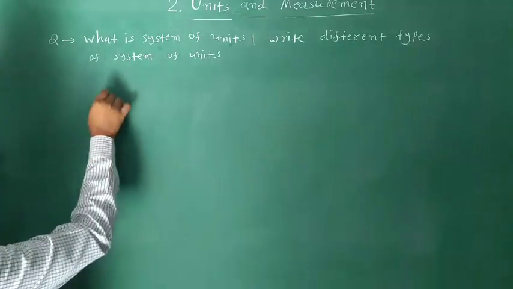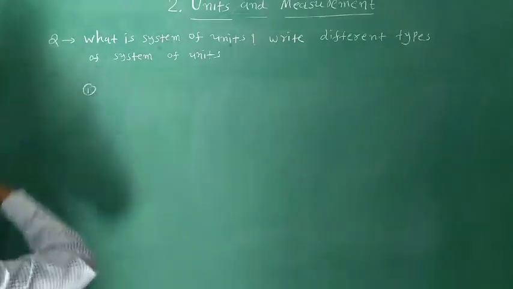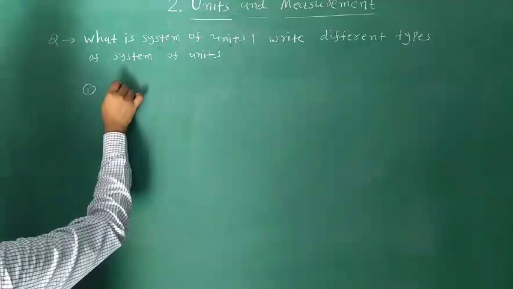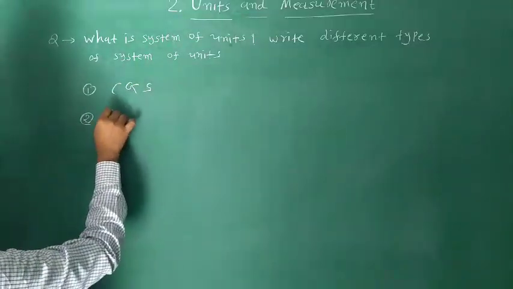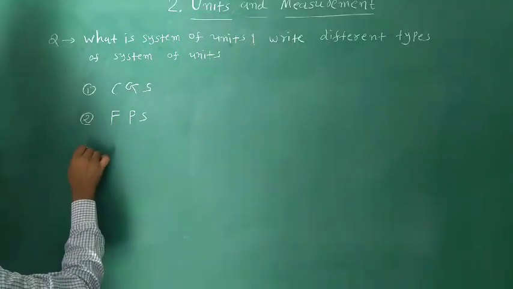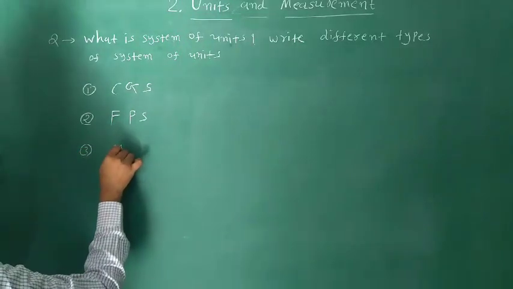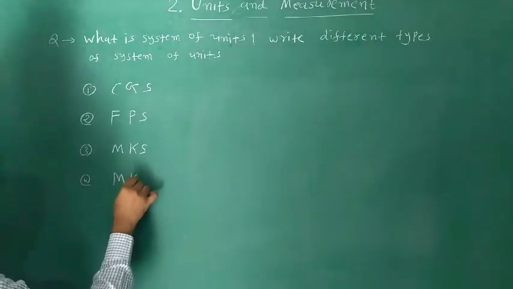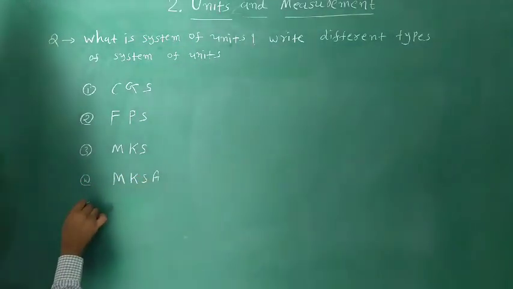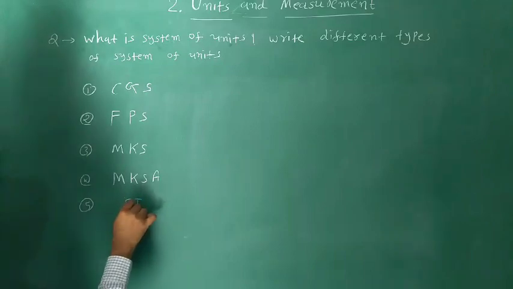Suppose now we have a total of 5 systems of units. First is CGS, second is FPS, third MKS, fourth MKSA, and fifth SI system.